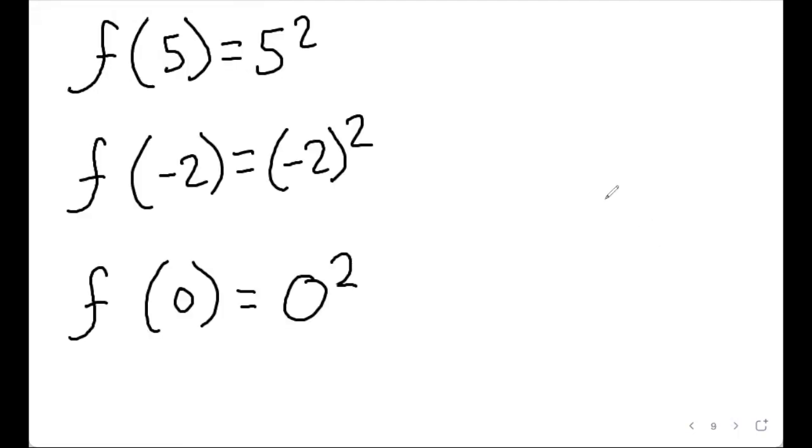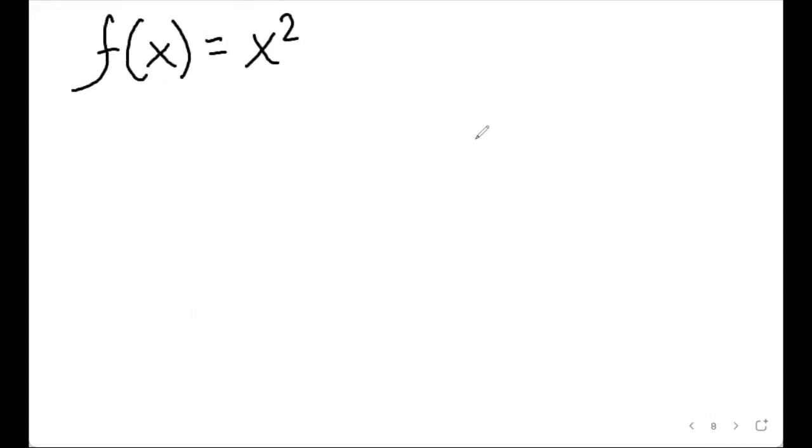Well, I think I'm allowed to plug in 5. Yeah, because 5 squared, right? So that's 25. I could plug in -2. -2 squared is 4. I could plug in 0 even. 0 squared is 0, right? These are all legit answers. I haven't done anything illegal or anything like that. So, yeah, I think I could plug in anything. I don't think there's any issues that I would run into for this function, right?